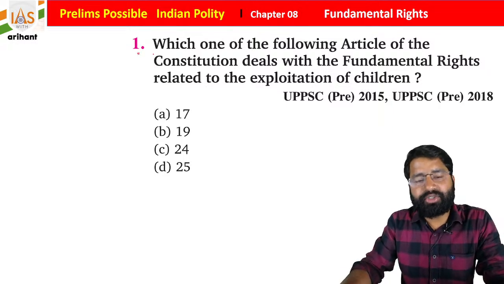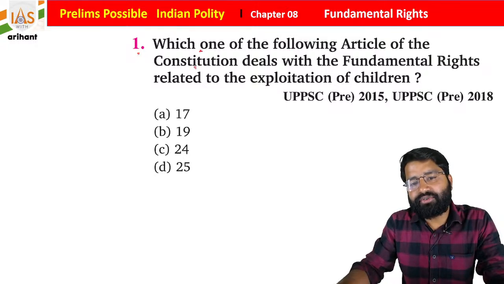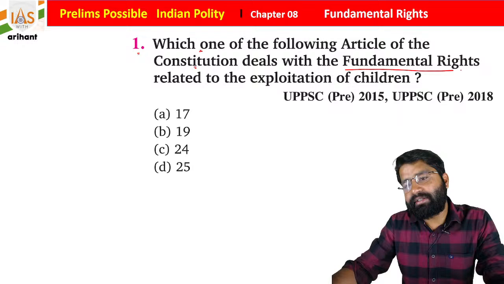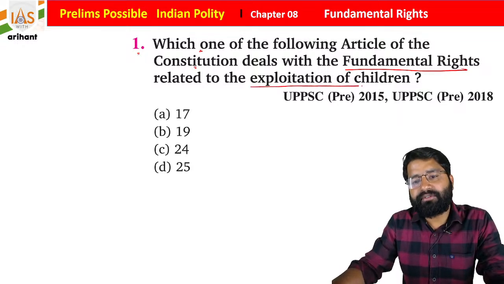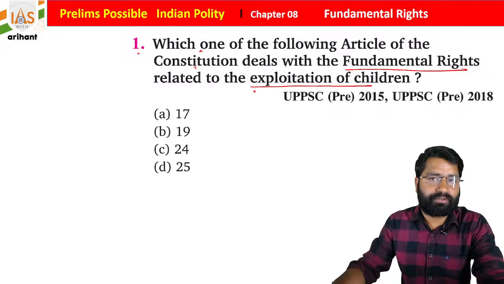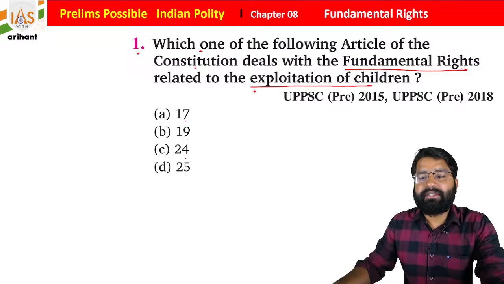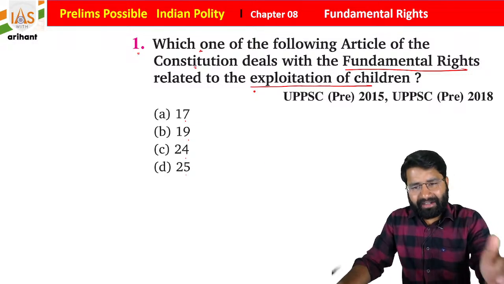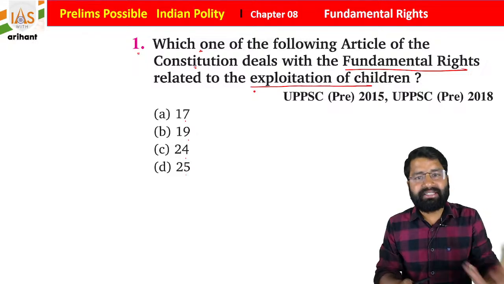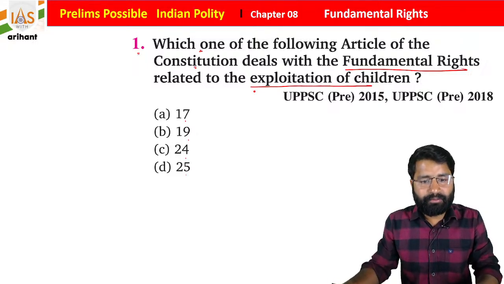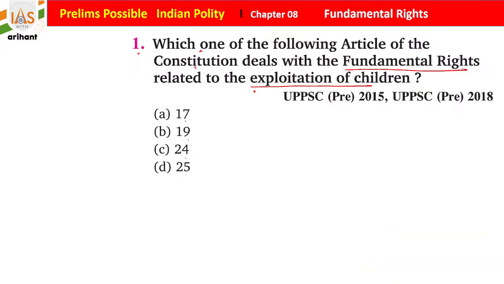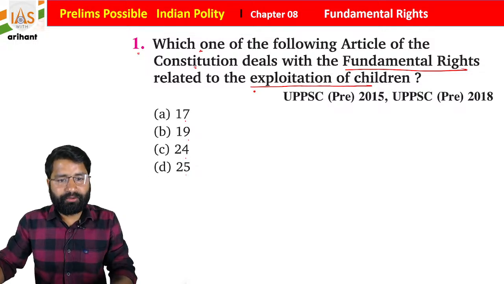I'm just reading the question and you have to give the answer in the comment box. Now, which one of the following articles of the Constitution deals with the fundamental right related to exploitation of children? Exploitation of children, students. Article 17, 19, 24 and 25. This was asked in UPPSC multiple times, and this type of question is seen in other examinations too. I hope you all are able to understand, students. Just give the right answer. I'm just rearranging myself.